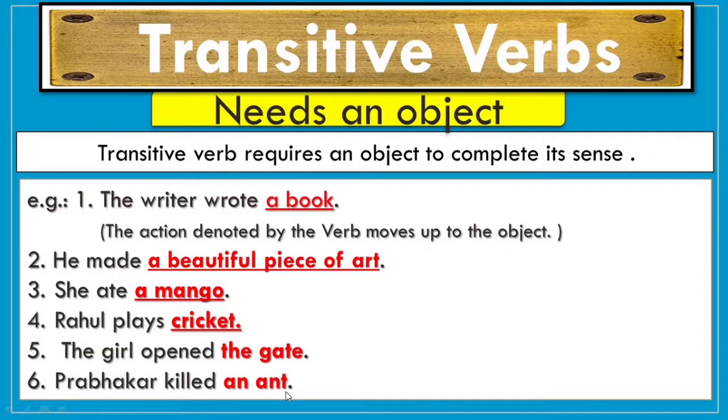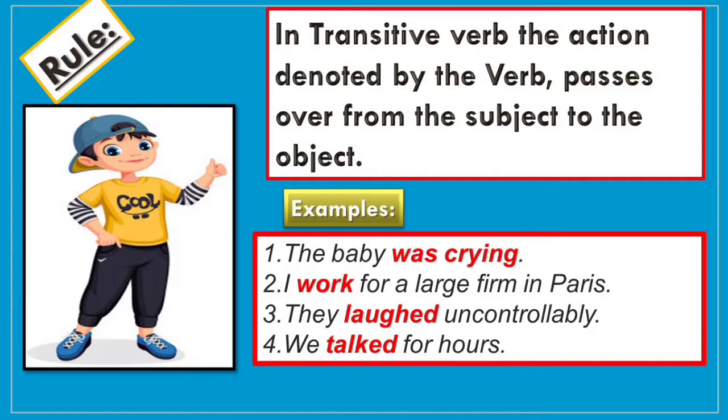So dear students, we have understood that transitive verbs are the verbs which require an object to complete its meaning, to complete its sense, and they are called transitive verbs. Now let us see, in transitive verbs, the action denoted by the verb passes over from the subject to the object.